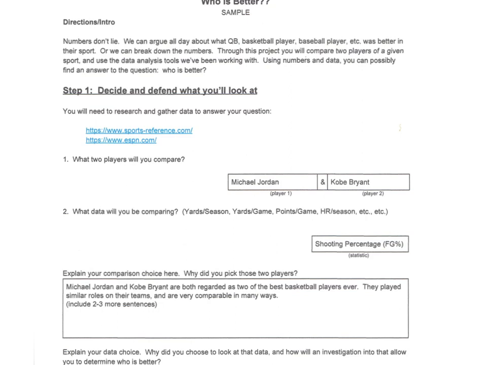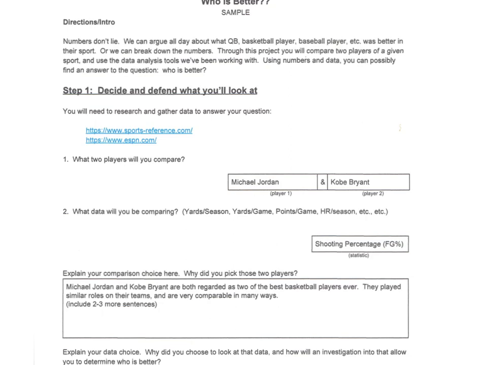On a given website, this looks like field goal percentage. So I chose to use the sportsreference.com website. And it's really easy. You just go to that website, and at the top there's a search bar. You type in Kobe Bryant and it gives his career statistics, or type in Michael Jordan and it gives his career statistics.